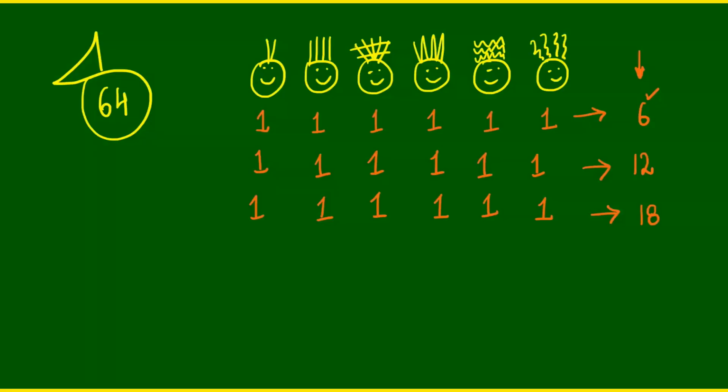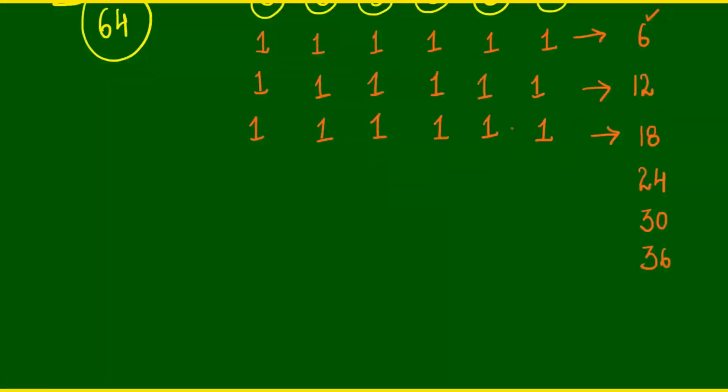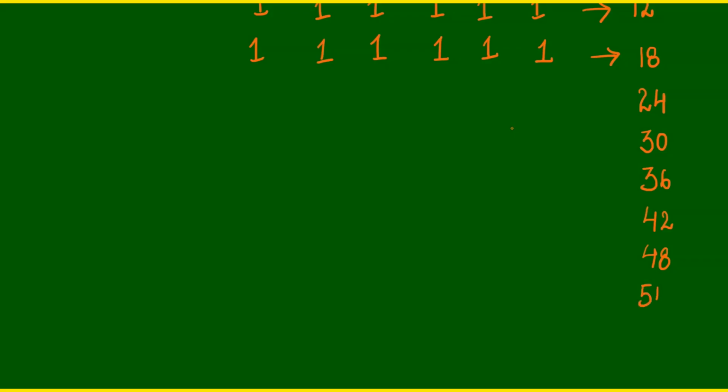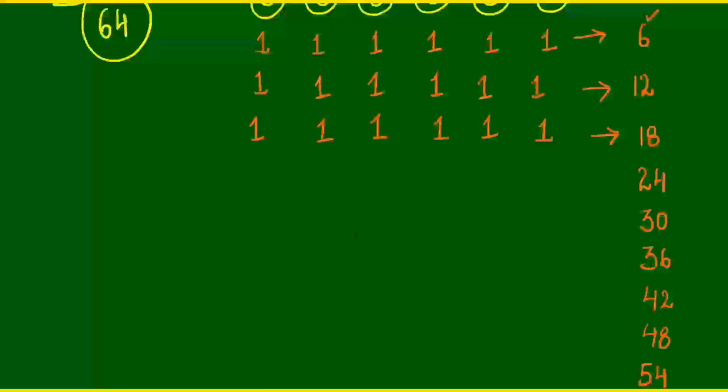Now that you have thought about the numbers, I am going to list them all. So we have 24, we'll have 30, we'll have 36, we'll have 42, the next multiple of 6, then 48, then 54, and 60. What number comes after 60? It's 66. So here, we'll give a pause. Why? Because the number 64 lies between 60 and 66.